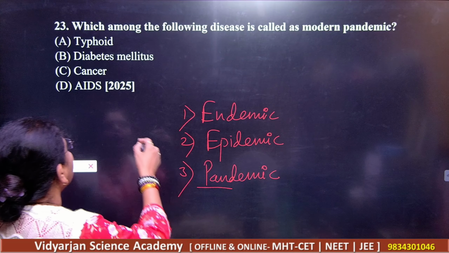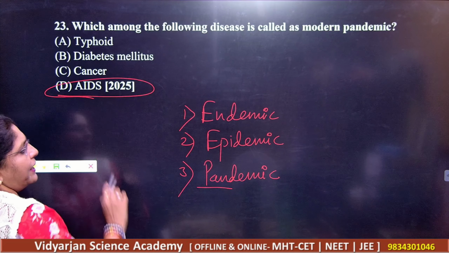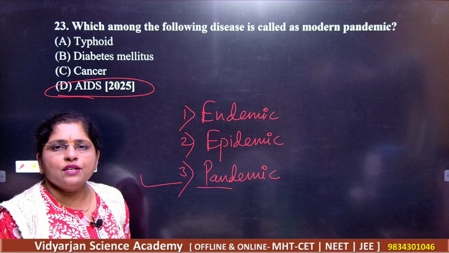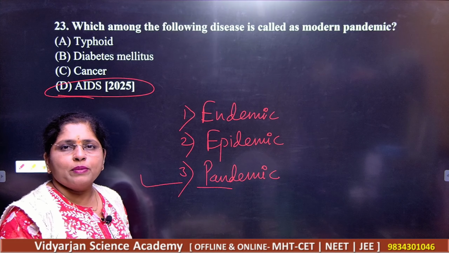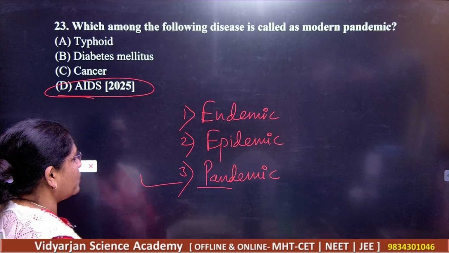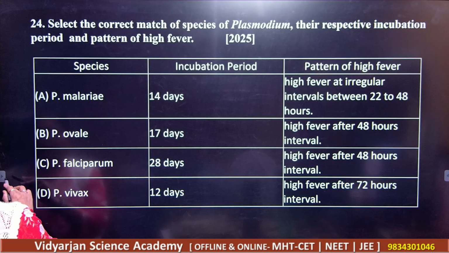So we have the modern pandemic, which is AIDS. You know that AIDS infection is a pandemic infection. Means what? The disease is going to be there worldwide. Throughout the world, you can check out the patients, right?